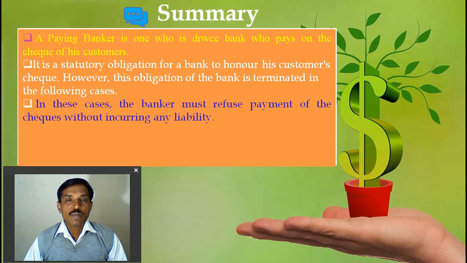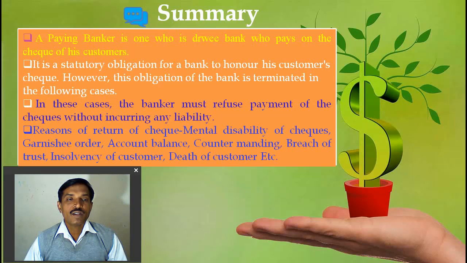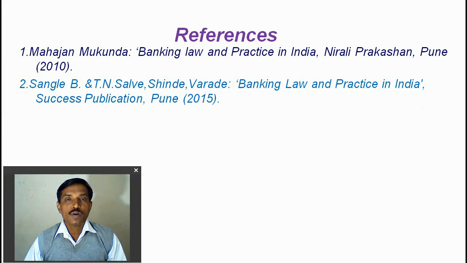In these cases the banker must refuse payment of the check without inquiry and liability. Reasons for the return of a check are the mental disability of the customer, a garnishee order from the court, insufficient balance in the account, a counter mandate or special instruction given by the customer, breach of trust, misuse of a trust account, insolvency of the customer, or the death of the customer. These are the reasons the bank can refuse the payment of a check.